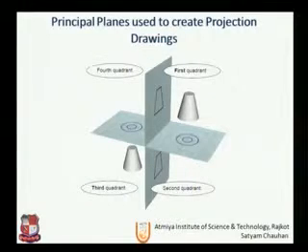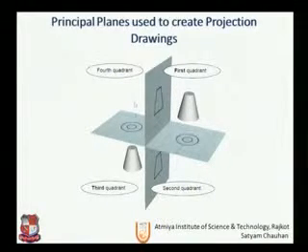So let us say this is the principal planes, and how we get the first angle projection and third angle projection. So in a first quadrant, if we place the object here, as we know, we get the front view on the vertical plane and the top view on the horizontal plane. So the object is in front of the vertical plane.